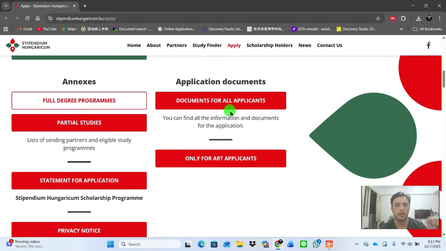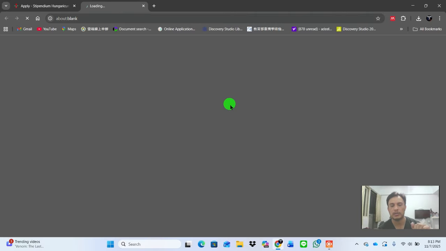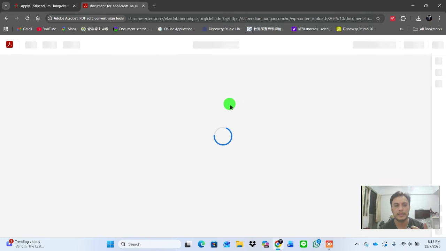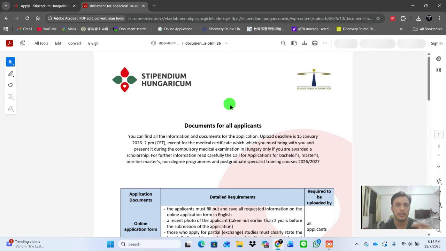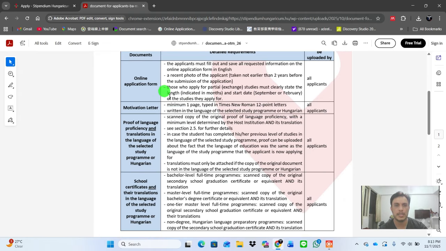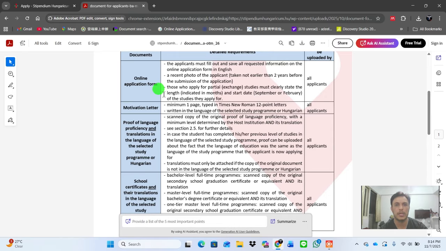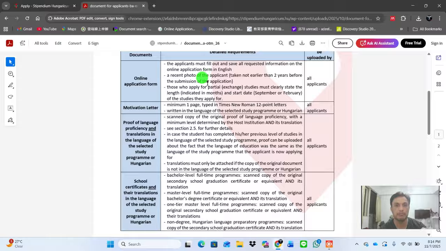The second thing is documents for all applicants. These documents are for bachelor, master, PhD, one-time master program, and non-degree programs, so documents are the same for all students. The important thing is you have to watch the full video. First of all, what kind of requirements they have for applicants, and what documents you need. First is the online application form, which I will guide you how to fill. The motivation letter should be one page, not more than one page.